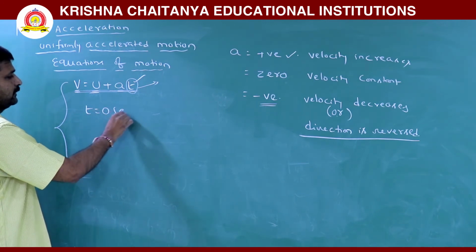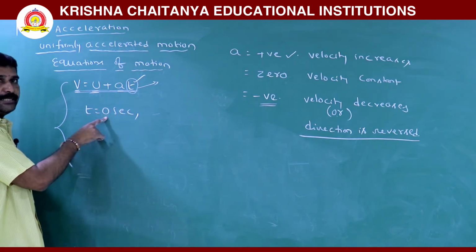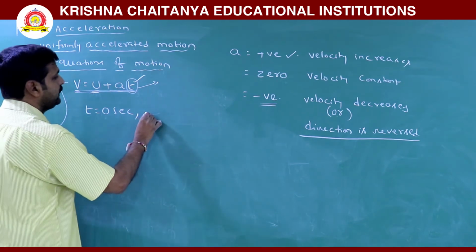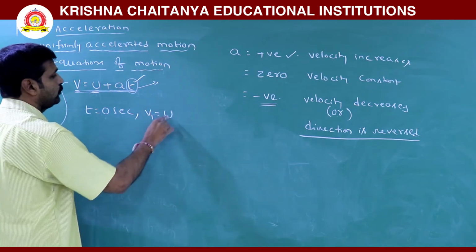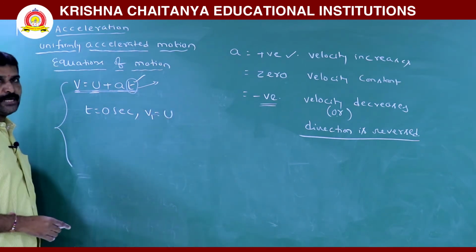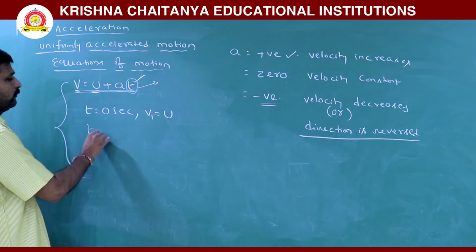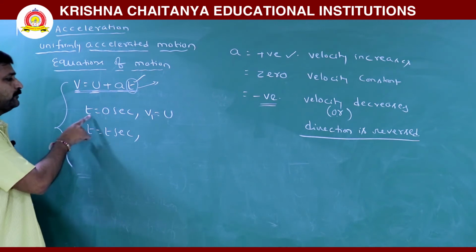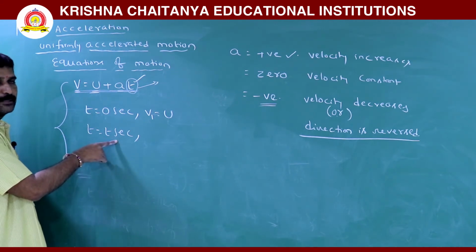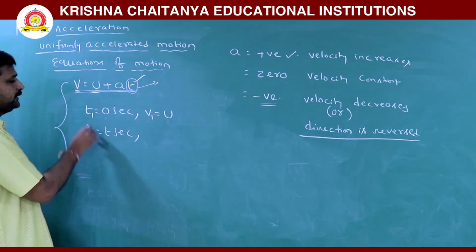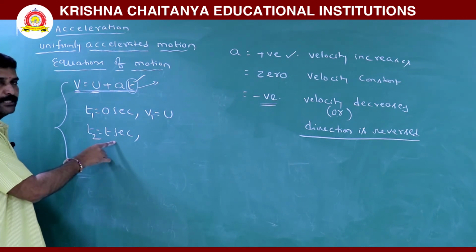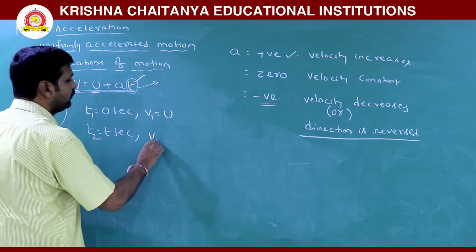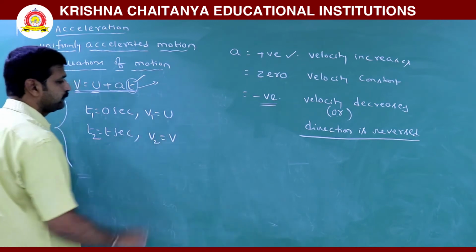Initial velocity means at the time of start, velocity is u, that is called initial velocity. When it travelled for t seconds, here this is t1, you can say this as t2, and v2 is v.